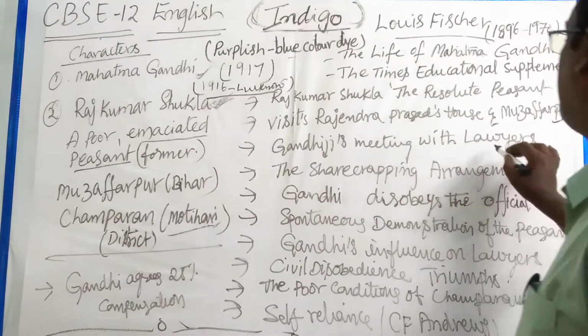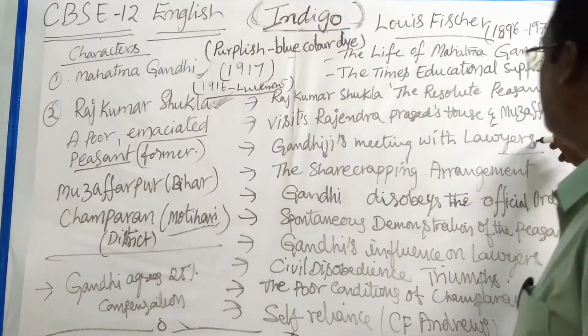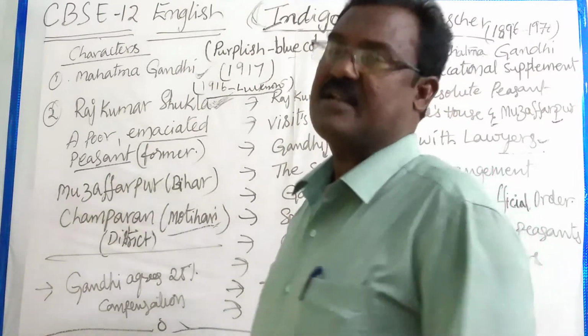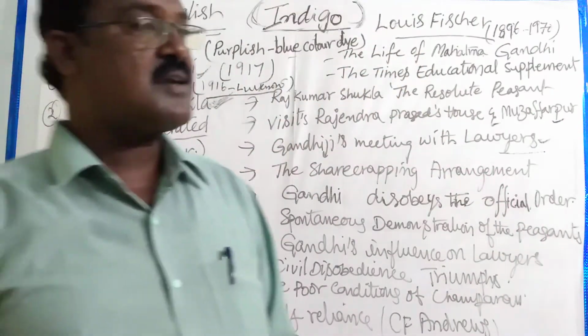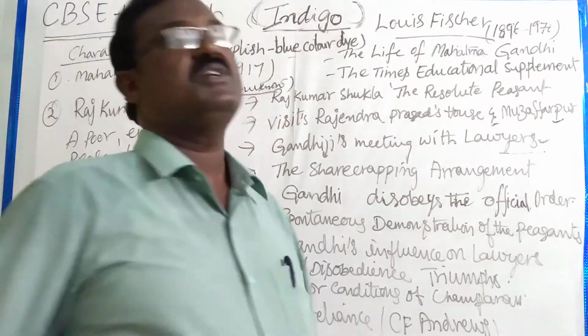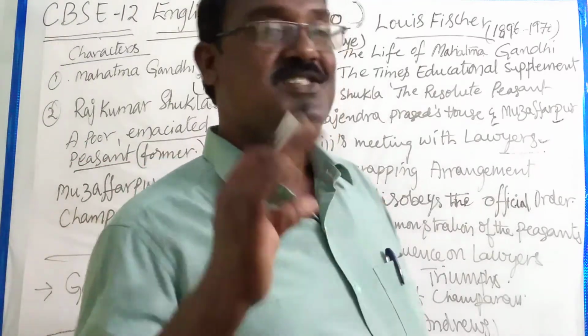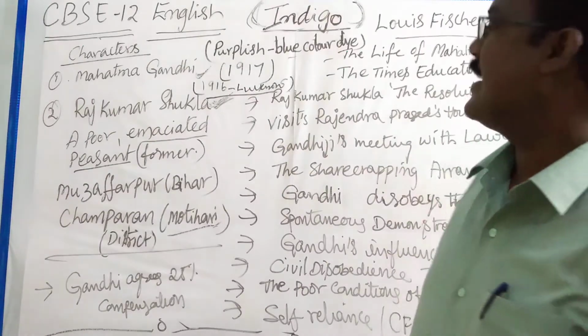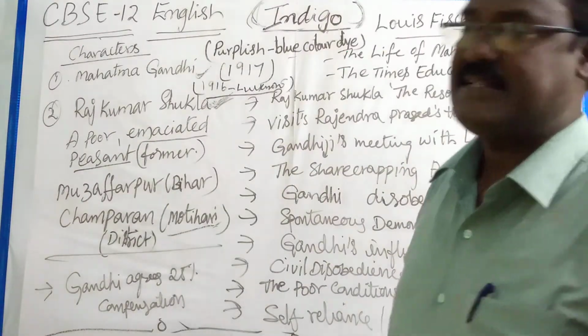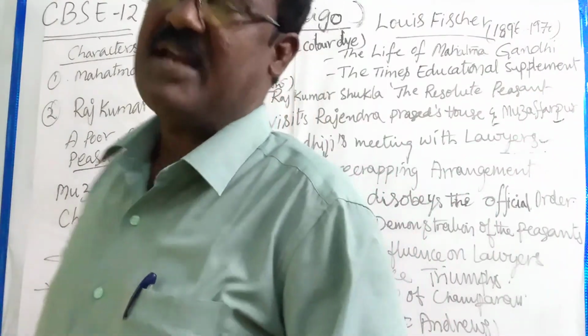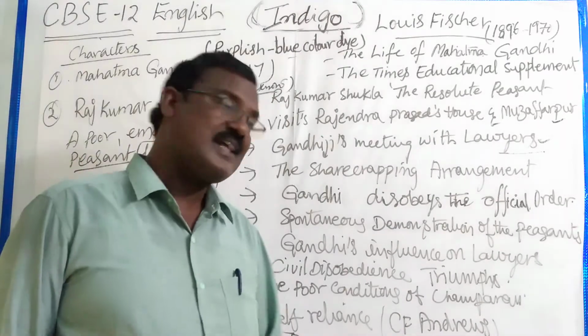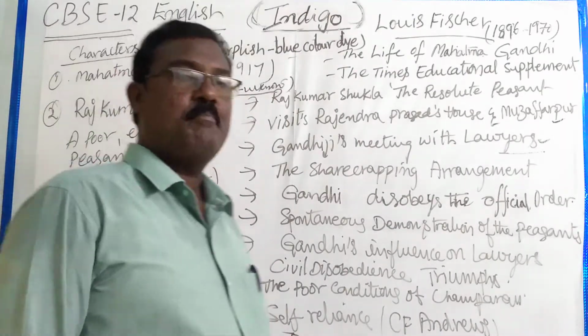Now Mahatma Gandhi went to Muzaffarpur and met lawyers, and he got information about the sharecropping process and asked the lawyers how much fee they were collecting from peasants.